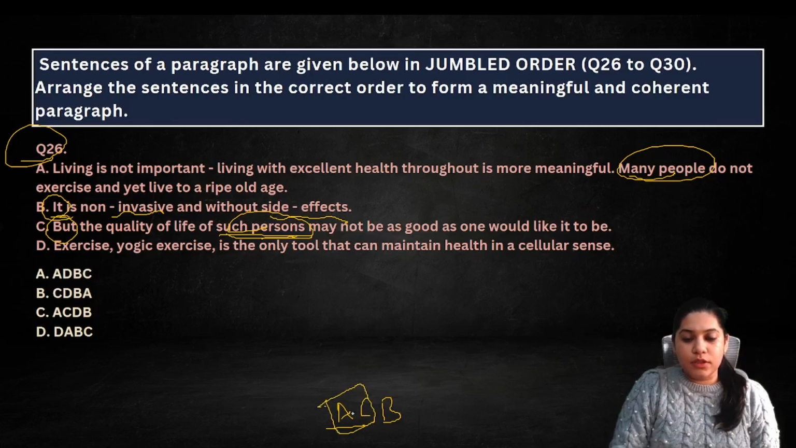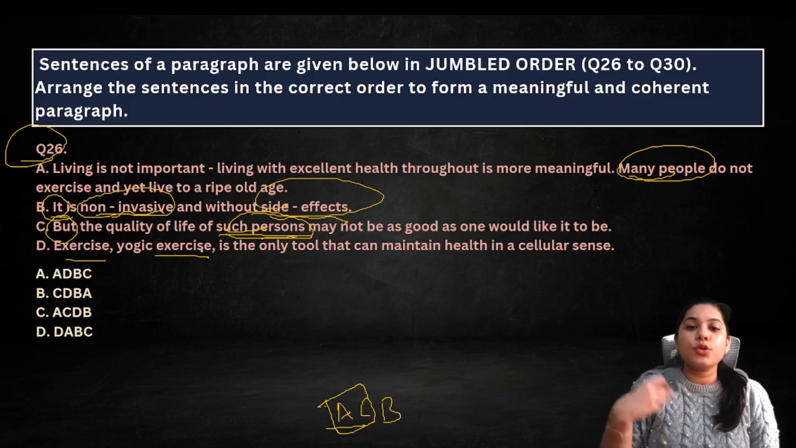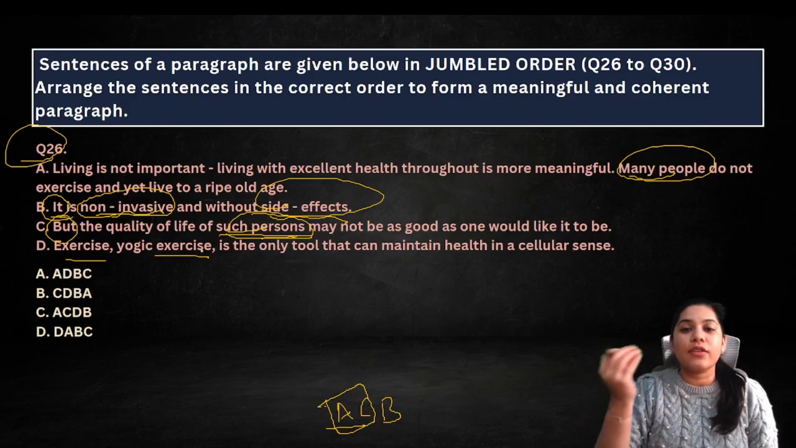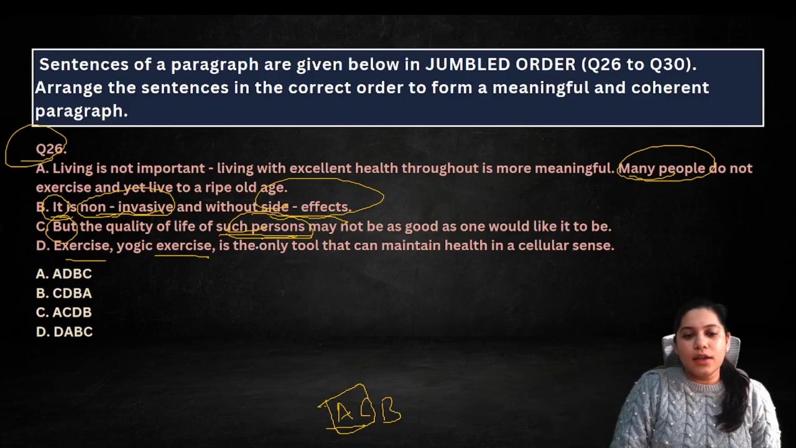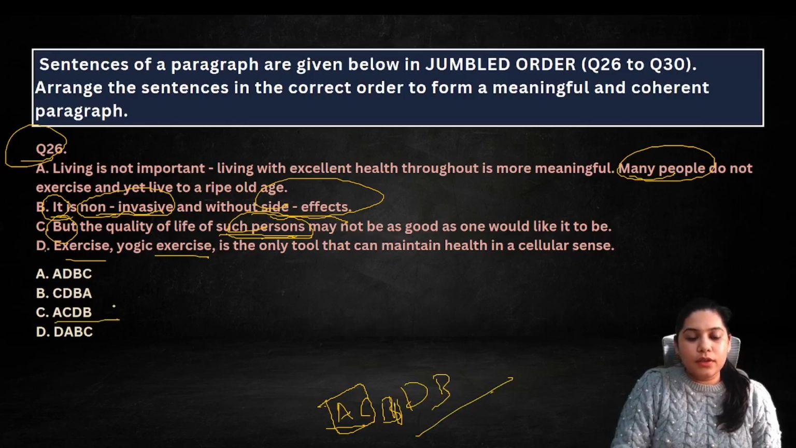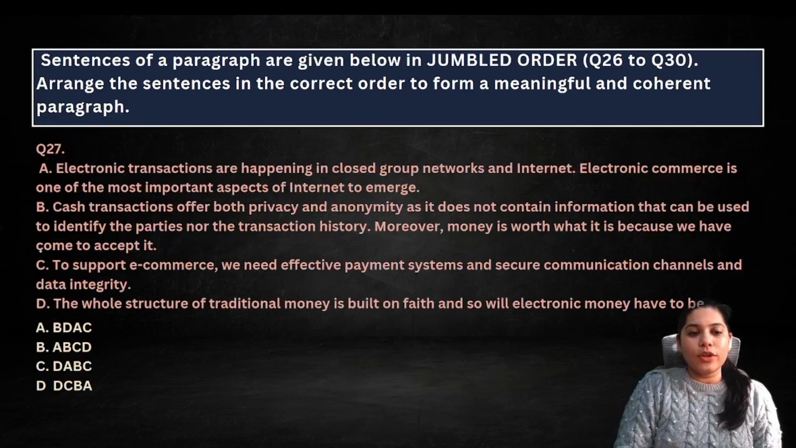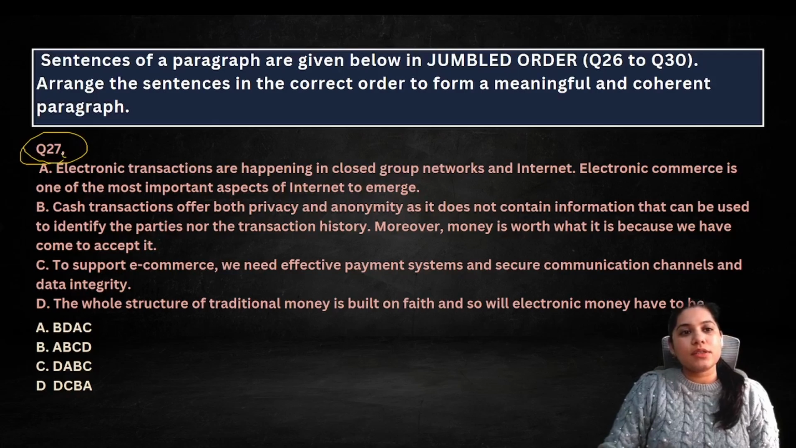I wrote AC together. Now where do we place B? What is B saying? It is what is non-invasive and without side effects. Of course, exercise, yoga. It keeps you healthy, and that too without invasive surgery or any side effects. You become healthy by eating medicine, so no, it is not without side effects. So what is that? It is these things only, right? So DB is another pair. DB is another pair. So where? That is option C. Question number 27, everyone. Please tell me the answer.